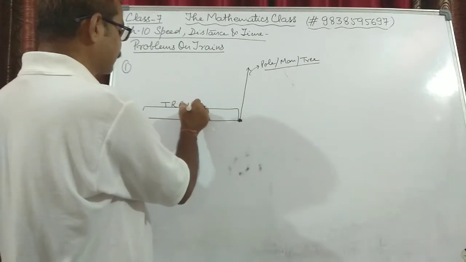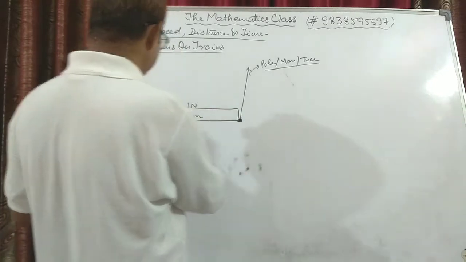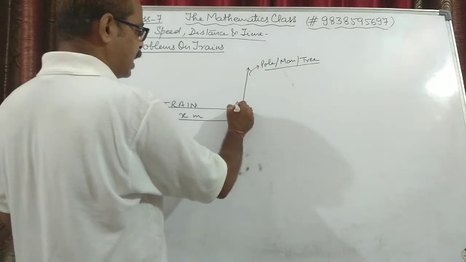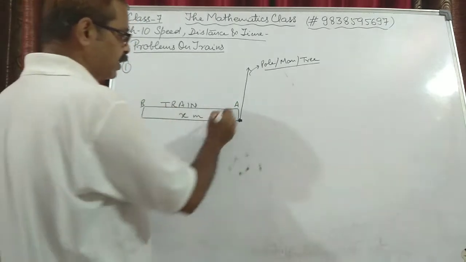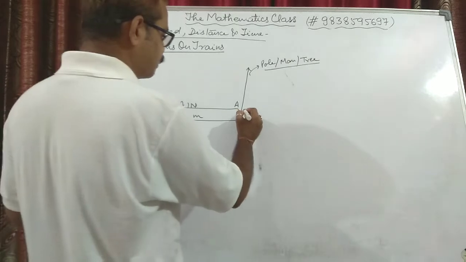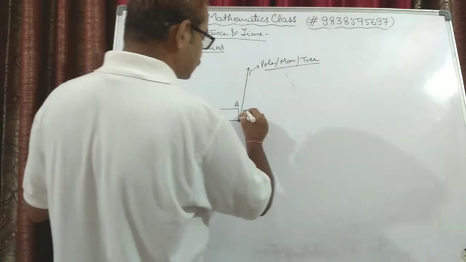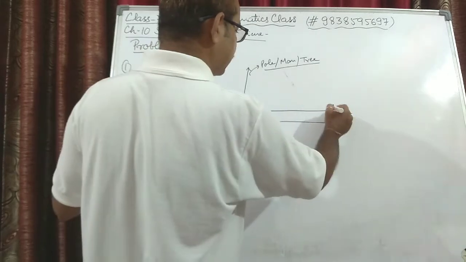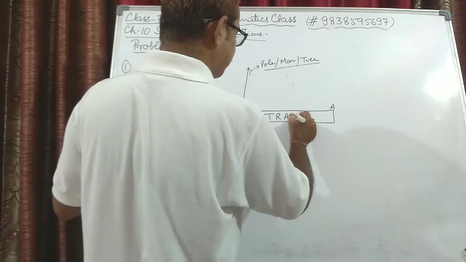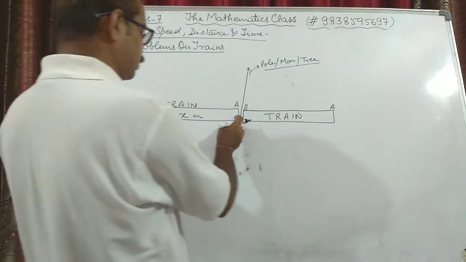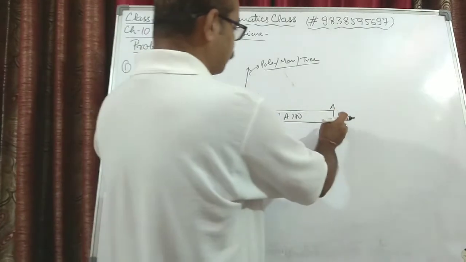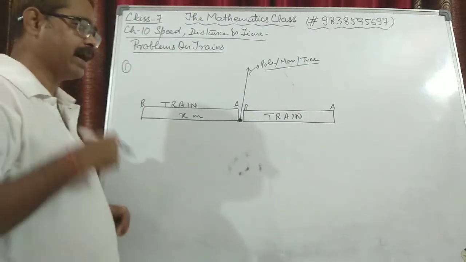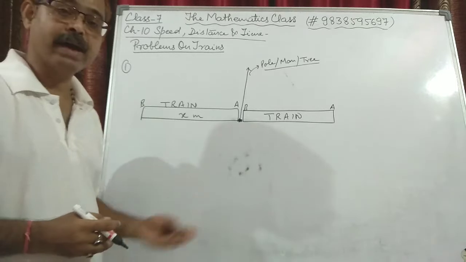This train passes means, suppose its initial end is A and final position is B. When this final position B crosses this point completely, this point is B and this point is A, this is the train. When this whole train crosses the pole or the man or the tree, then only we will say that the train has passed the pole or the man or the tree.